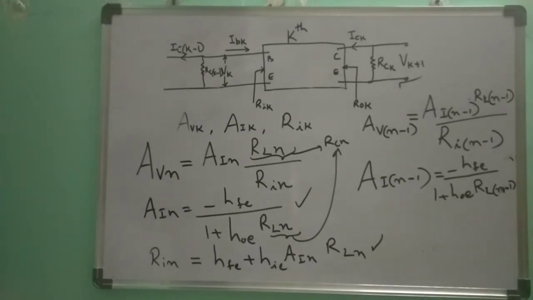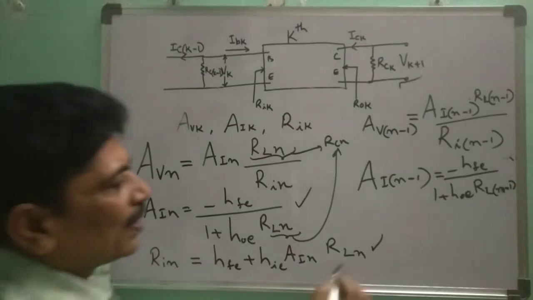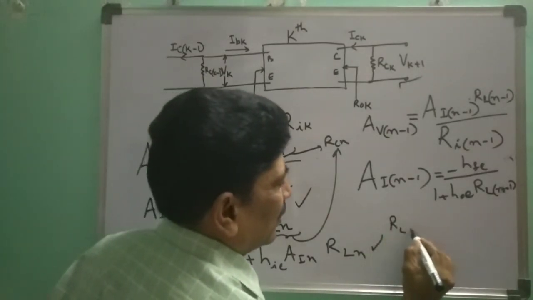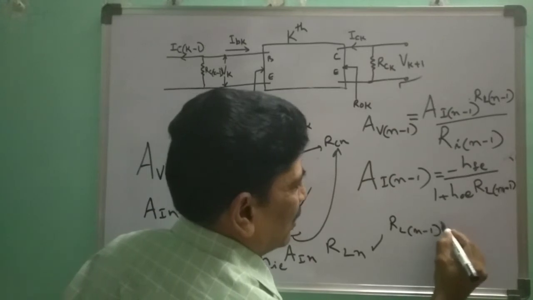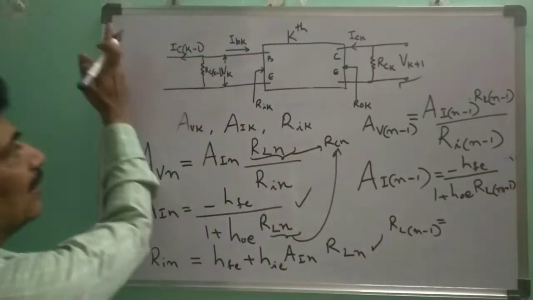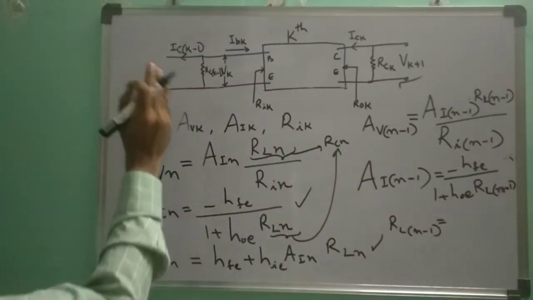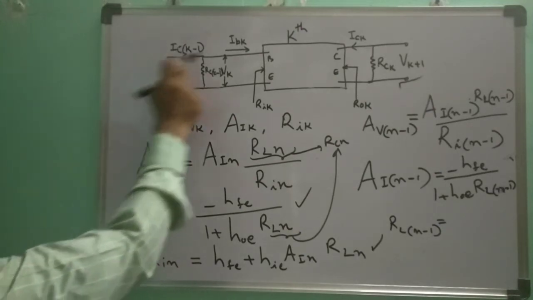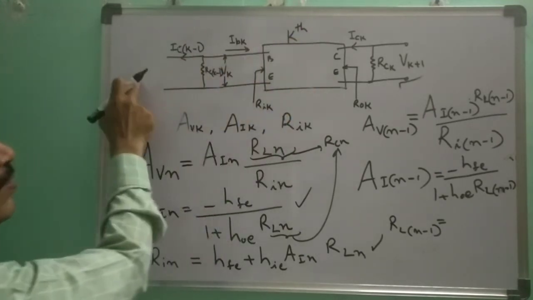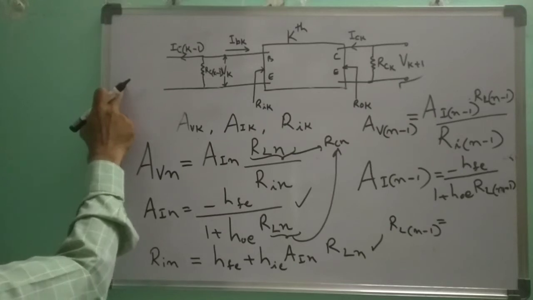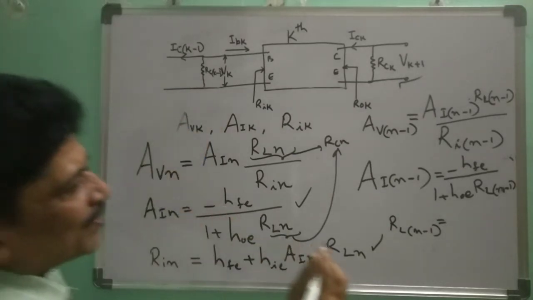RL n minus 1 is the effective load. So RL n minus 1 is equal to, it will be effective load of the n minus 1th stage. If we put K in place of K, put N, here it will be n minus 1th stage. So for that you get RC n minus 1.